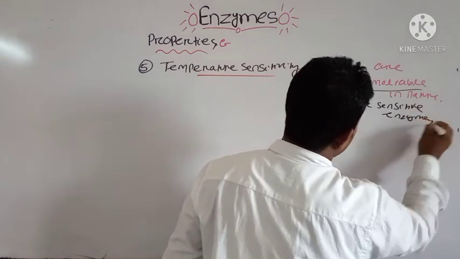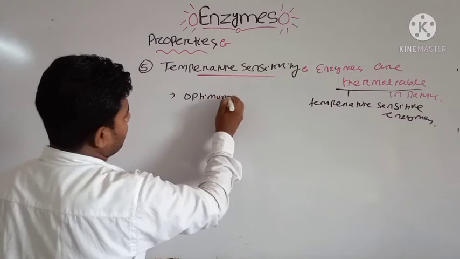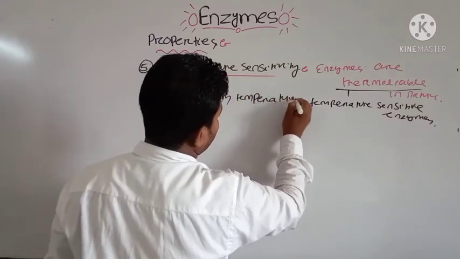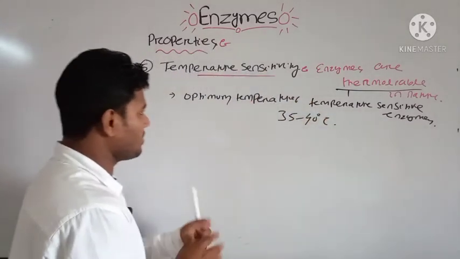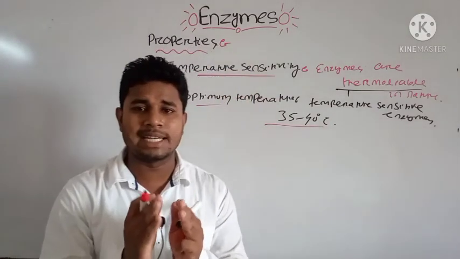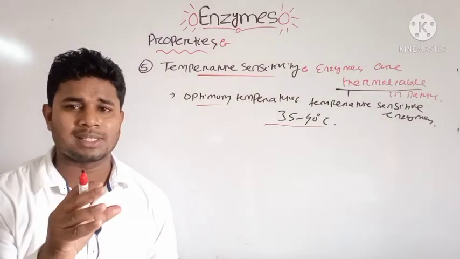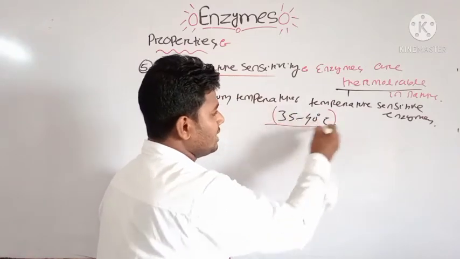The optimum temperature is around 35 to 40 degrees Celsius. Celsius is the unit of temperature, and the optimum temperature is the one at which the enzyme can act best.